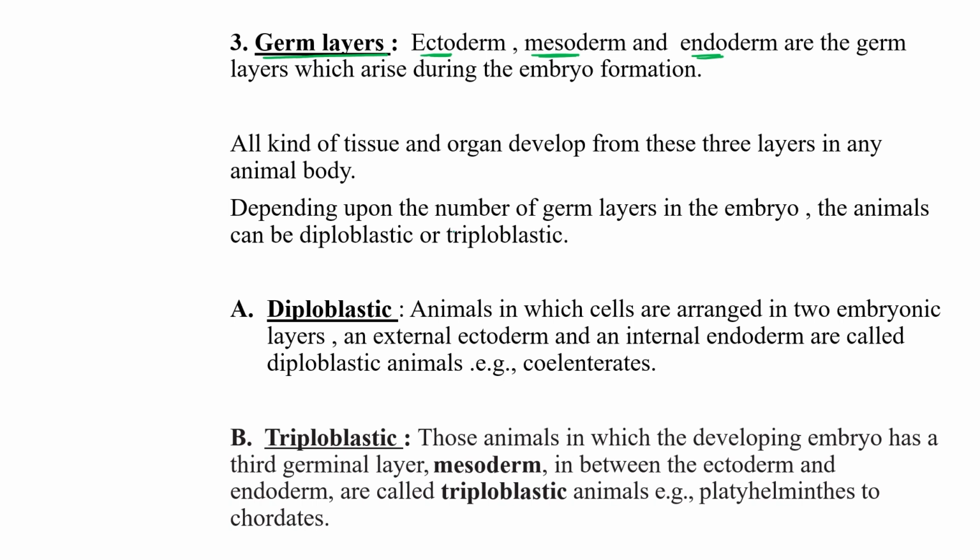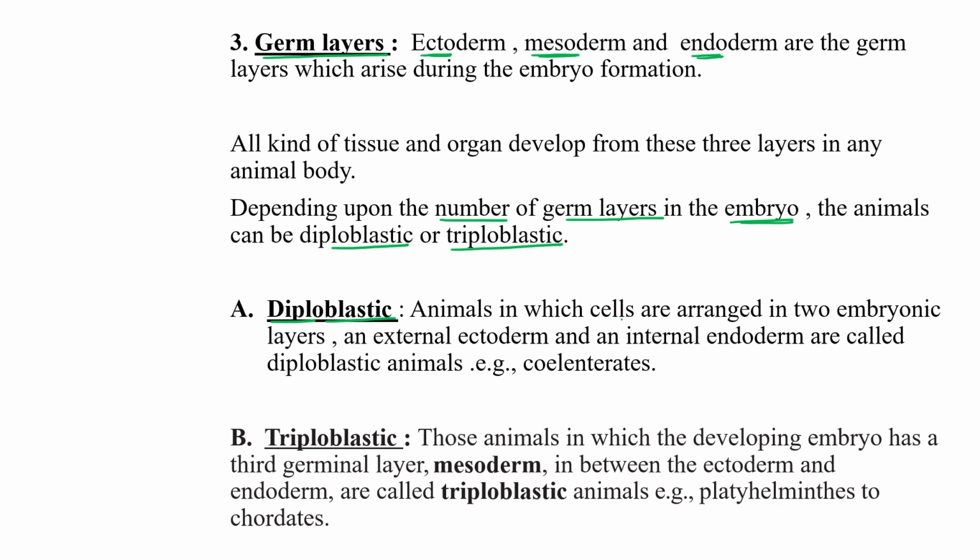Okay, so depending upon the number of germ layers present in the embryo, we can divide animals into two categories: diploblastic and triploblastic. So first type is diploblastic.